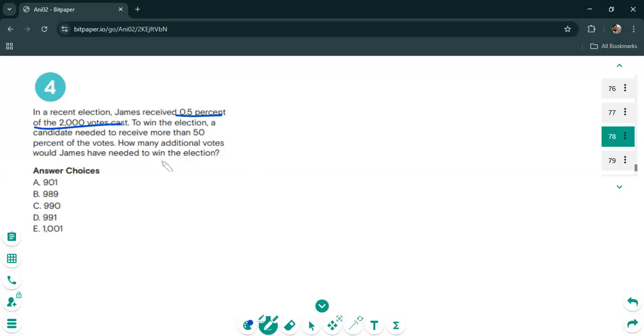Well, essentially, he received just 0.5% of 2000 votes. And he would need to receive more than 50% of the votes. So essentially, 50% of 2000 is obviously 1000. 50% of 2000 is 1000.